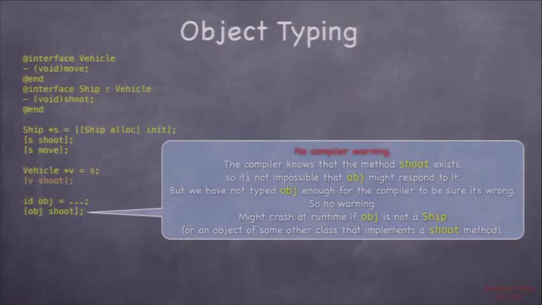Here, the compiler is not going to warn you. Anytime you send a message to obj, as long as that message exists somewhere, the compiler will not warn you. At runtime, if obj is not a ship or some other object that responds to shoot, it will crash.